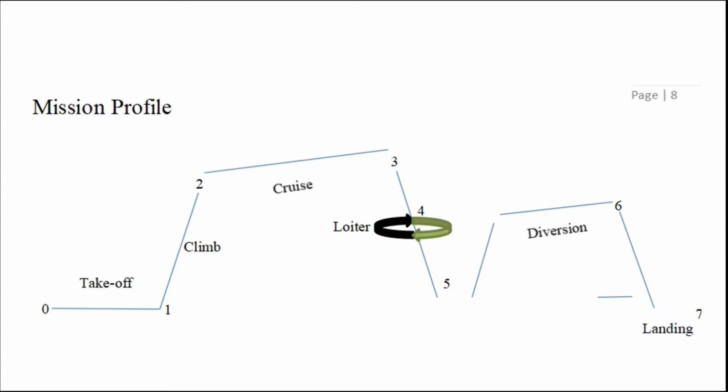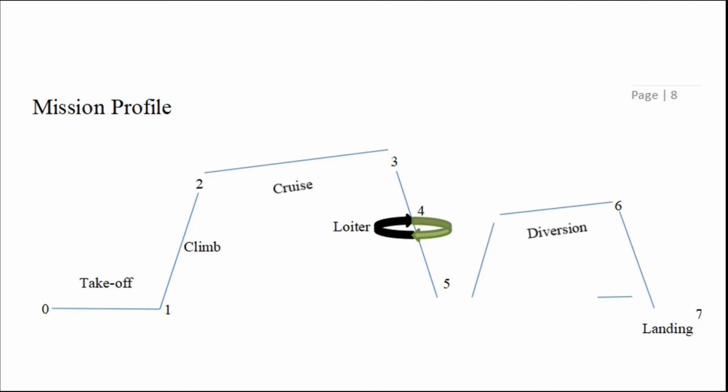So now we are looking into the mission profile for our aircraft, which can be clearly seen in the slides. 0 to 1 is takeoff, 1 to 2 is climb, 2 to 3 is cruise, and 3, 4, 5 are loiter conditions. 5 to 6 is diversion, and 6 to 7 is landing. This 5 to 6 diversion part is a little different and extra since our aircraft is a cargo flight and is different from the regular conventional passenger aircraft.